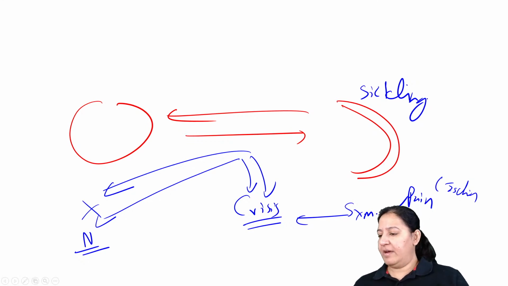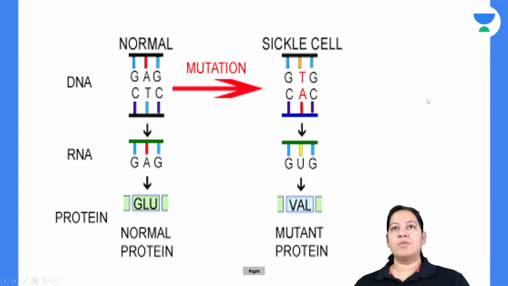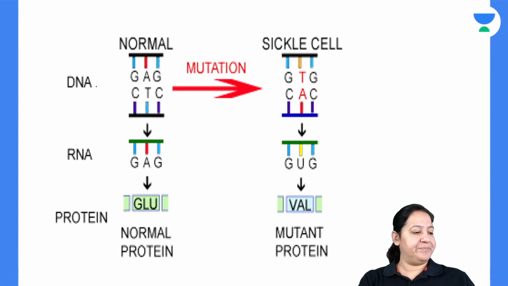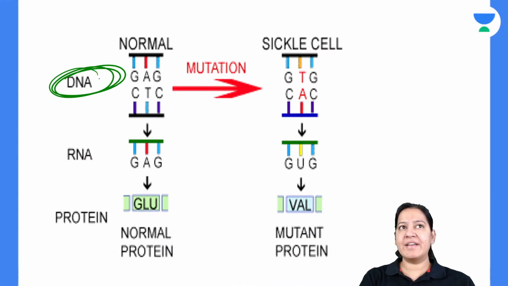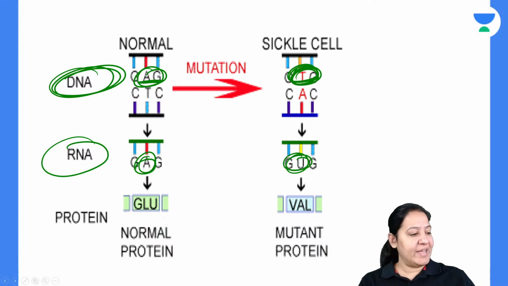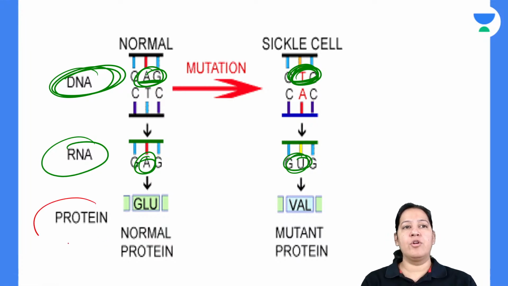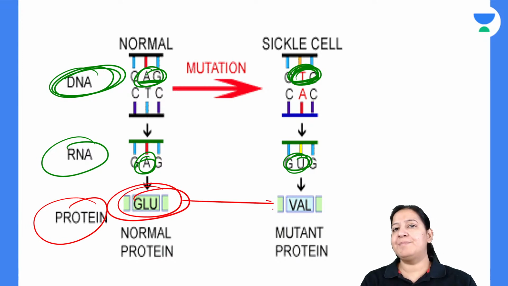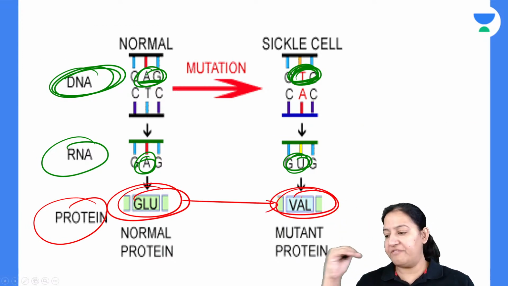Yeah, lethargy and all the things will be there, of course. So can you see here in the DNA, what is the defect? Normally we have adenine, but now we have thymidine. So in RNA, normally we have adenine, but now you have uracil. But at protein level, normally we have glutamine, but these patients have valine. So you should know the defect at all levels.